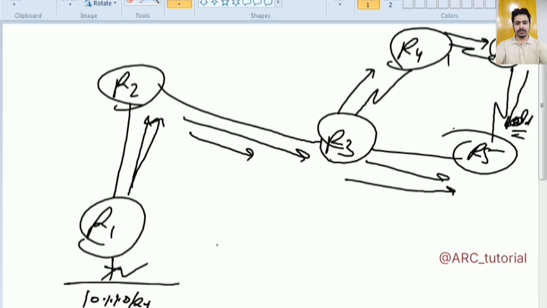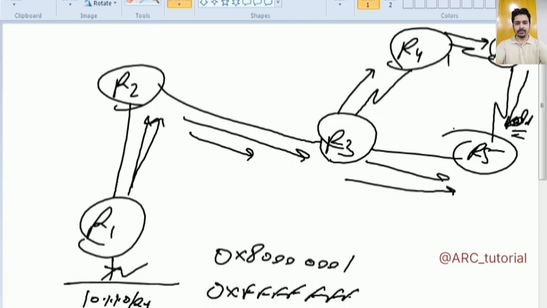So sequence numbers in OSPF will always start from 0x80000001 and will go up to 0xFFFFFFFF.